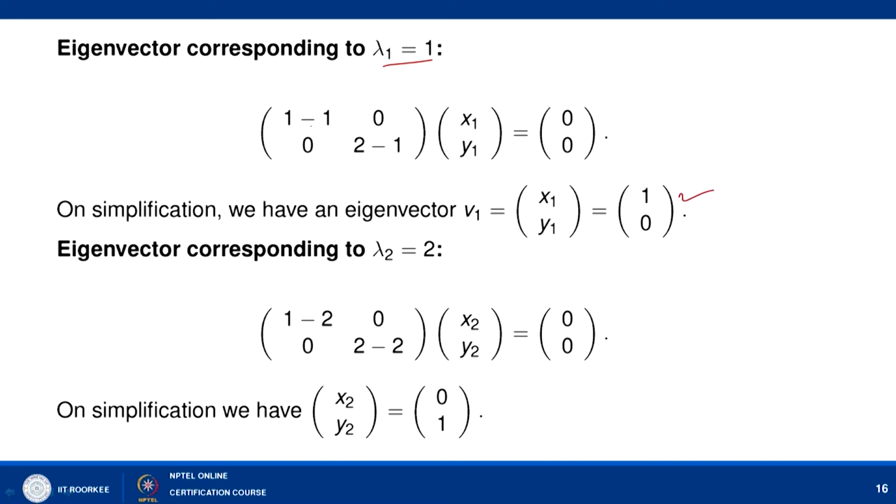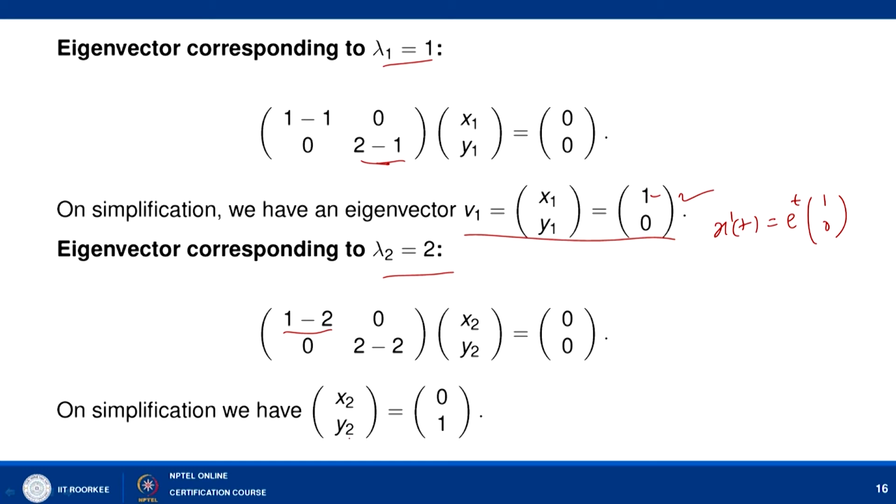So, y1 is coming out to be 0, and x1 you can take any arbitrary value, in particular I am taking the value 1. So, the eigenvector corresponding to lambda 1 equal to 1 is 1 0, and we can write down the first solution x1(t) equal to e to power t times 1 0. Similarly, we can find the eigenvector corresponding to lambda 2 equal to 2, and you can see that x2 is coming out to be 0 here.